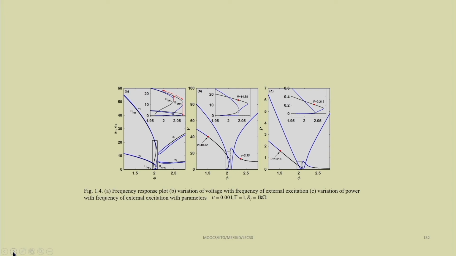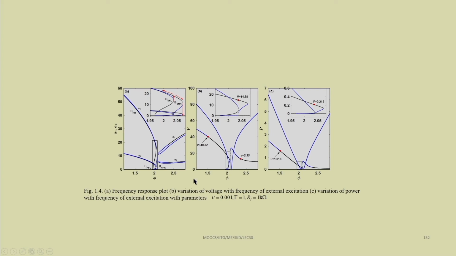So, we have plotted these frequency response plots. While plotting this one, we have taken several initial conditions. There are several methods to plot this. Later you will know, or you have known by this time, this continuation principle, the continuation technique, to get the response. By using different techniques you can find the frequency response plot, but in this particular case we have taken a large number of initial conditions and used Newton's method to find the response of the system. In that way the frequency response has been plotted.